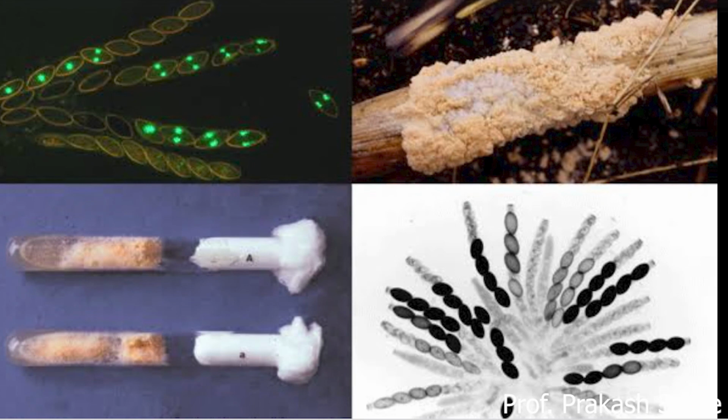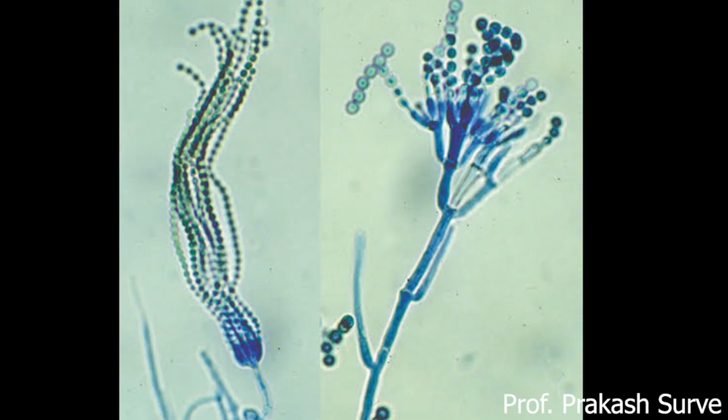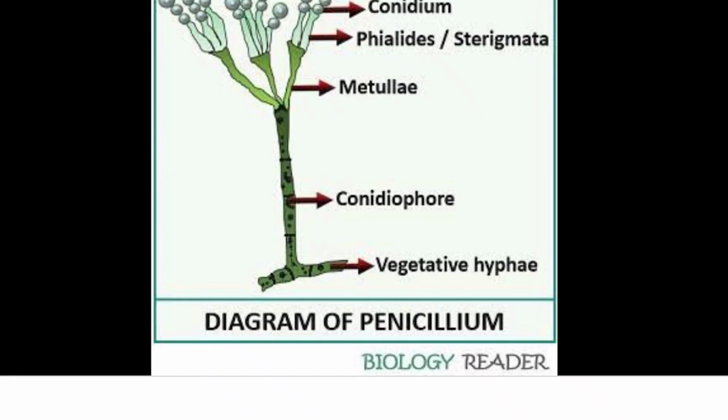Neurospora is useful in genetic and biochemical assays. Now in this group, examples are Aspergillus, which you can observe in the diagram, Penicillium, Claviceps, Neurospora, and Saccharomyces. All these examples come under the ascomycetes.